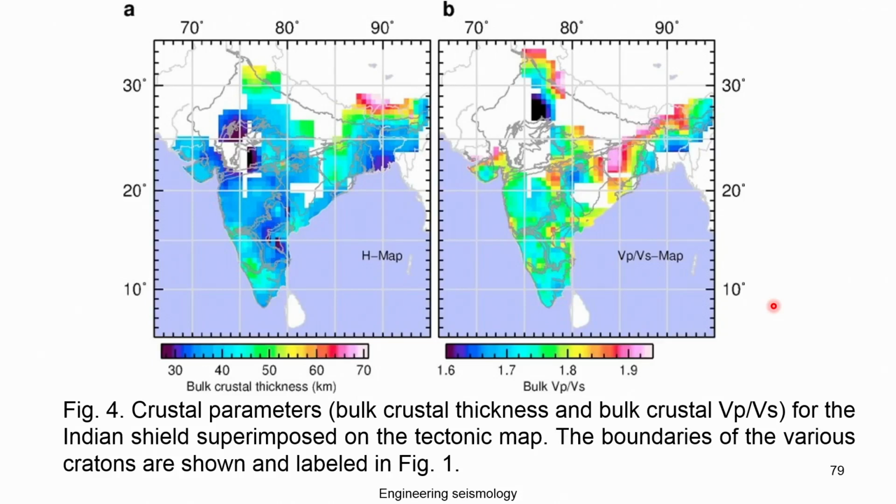So, they give the bulk crustal thickness and the bulk VP/VS ratio. You can see there is considerable variation on the geological scale. Basically, India is geologically very small in size compared to other parts, particularly southern India, but you can see the variation within that small portion, like a 5-degree portion.